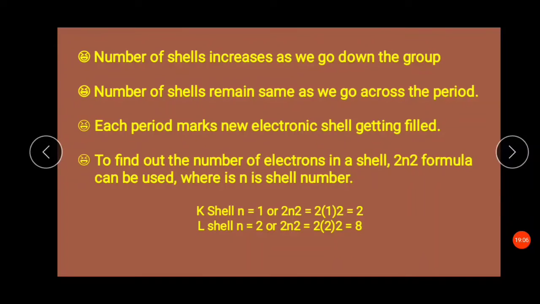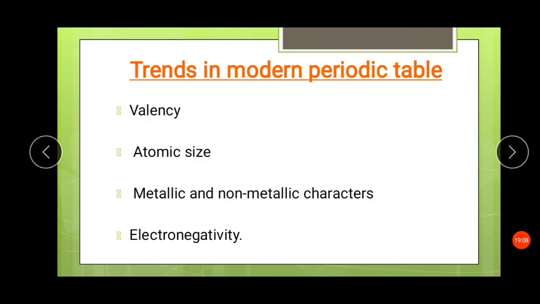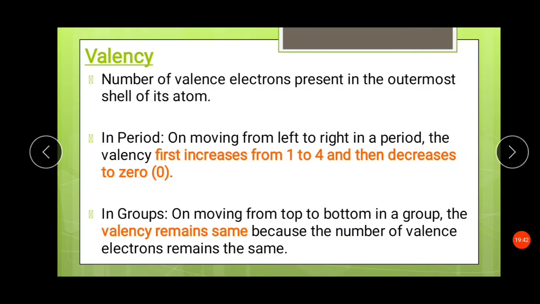So 8 electrons are present in L shell. Now, trends in modern periodic table are basically 4 points which we will talk about. First is valency, then is atomic size, third is metallic and non-metallic characters, and fourth is electronegativity. So let's talk in detail about them.